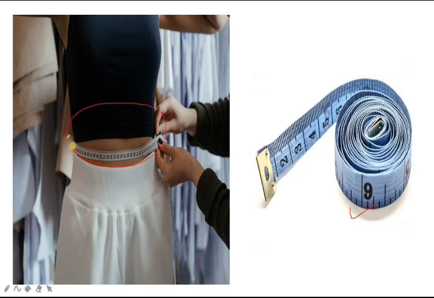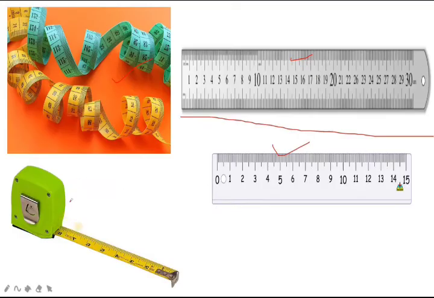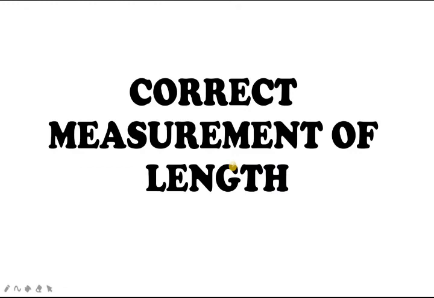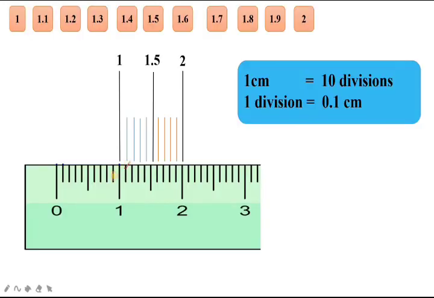So how will you measure your waist length, your chest length and all? When you measure it, it should be accurate. Okay, so you have to measure the correct measurement, the correct length. Let's move on to the correct measurement of length.